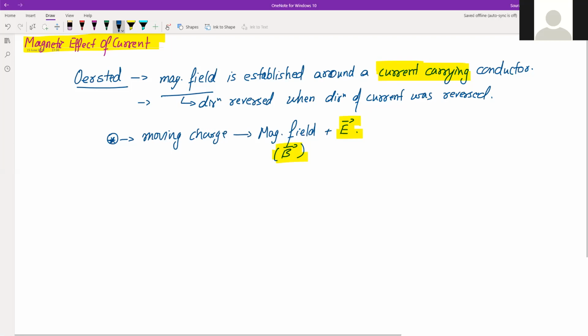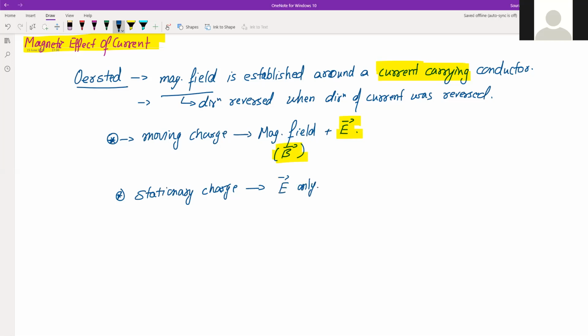And a stationary charge will create only electric field. So this is the difference between the behavior of moving charge and stationary charge.